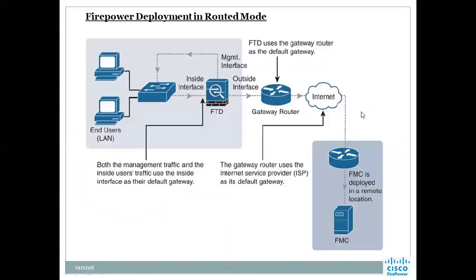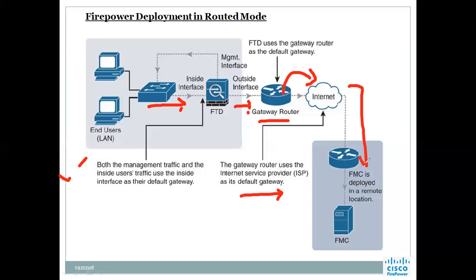Let's see a practical example of how it works in a routed mode. The end user's LAN is here, right? And they are connecting to the inside interface through the switch. In this, both management traffic and the inside users' traffic use the inside interface as a default gateway. On the outside interface, FTD uses a gateway router as a default gateway, and this router is connected to the internet. So the gateway router uses the internet service provider as its default gateway.